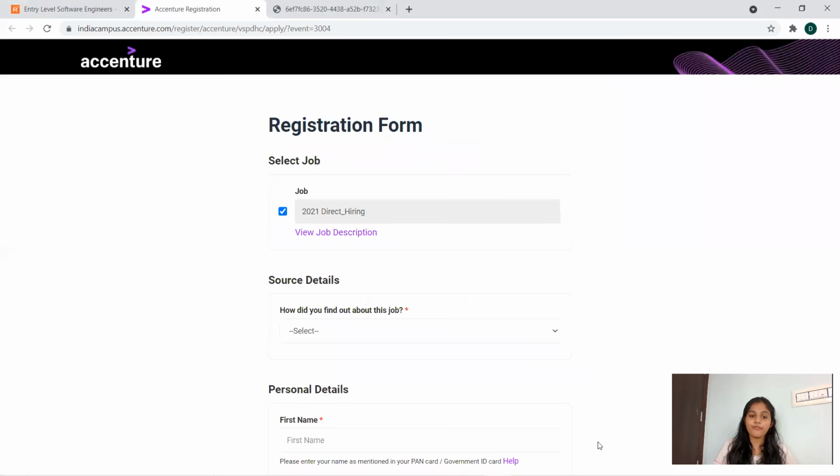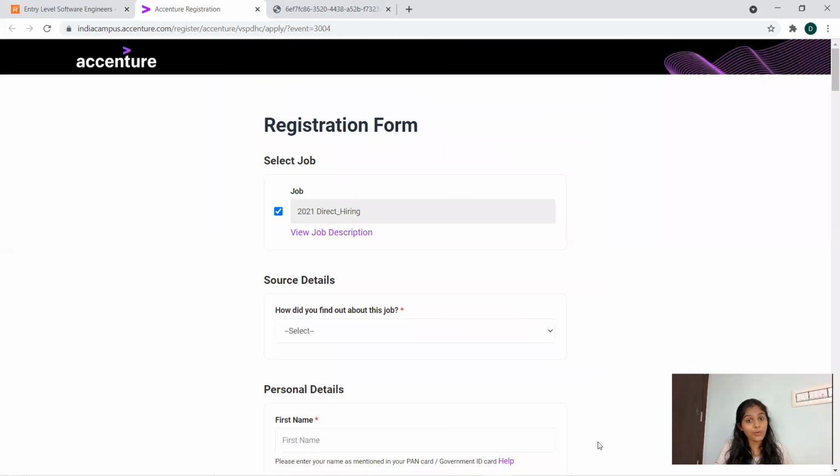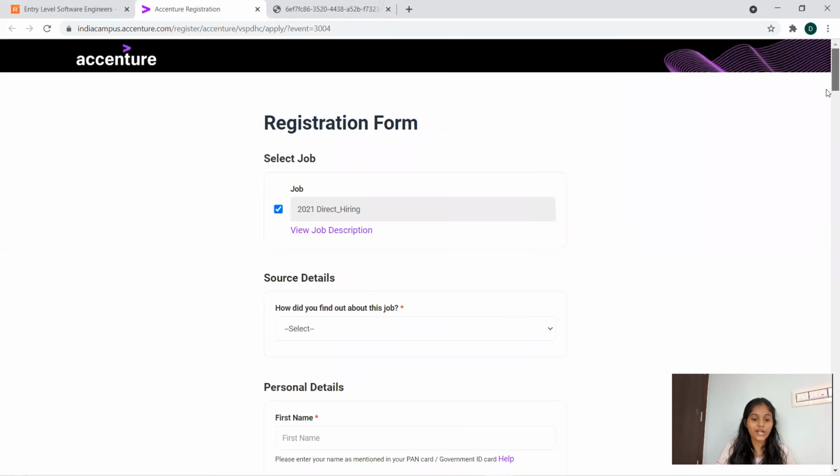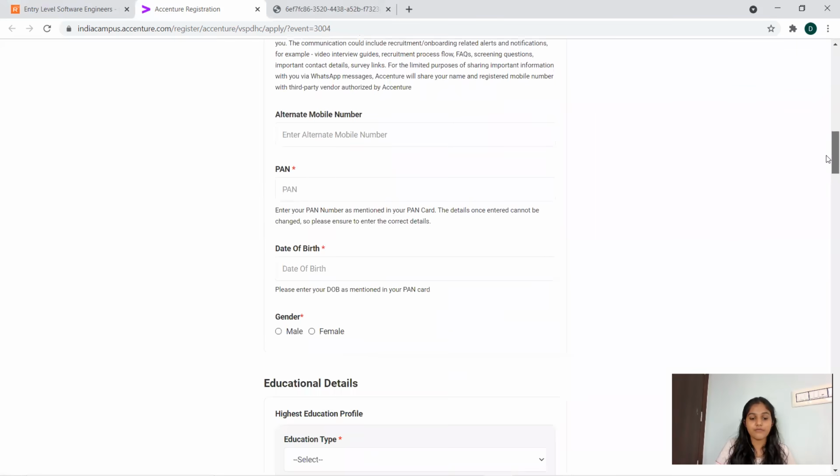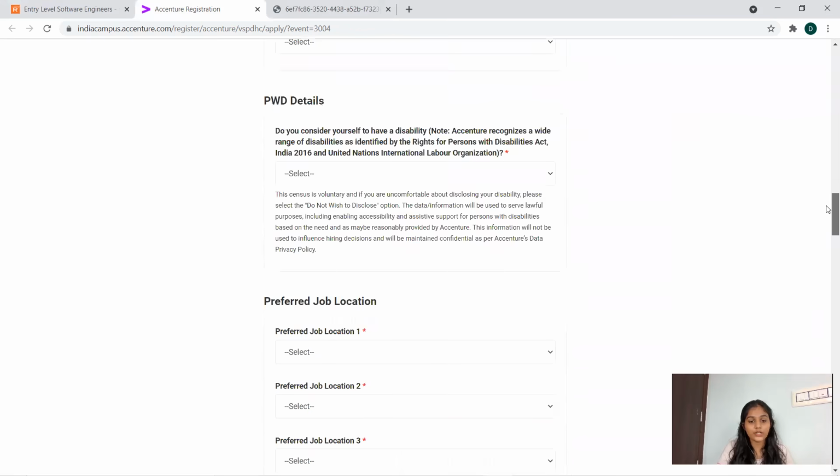If you are well suited to it and can cope with it, definitely apply. Now coming to the form, you have to provide your personal details, everything. For the alternative number, please be mindful to give a secondary person's number, because if you lose your phone or something like that and you gave your own two numbers, they will not be able to contact you if there is any progress. So go for that. All the star fields are mandatory. You can go ahead.